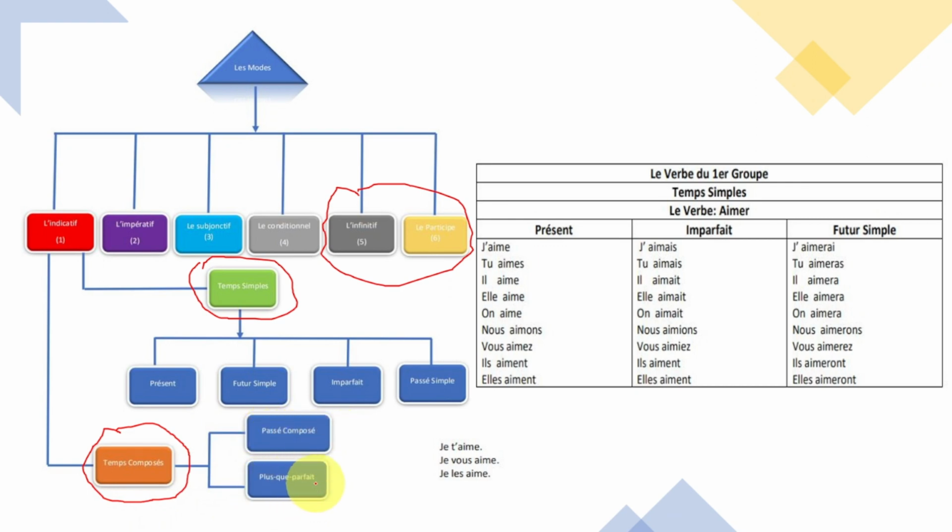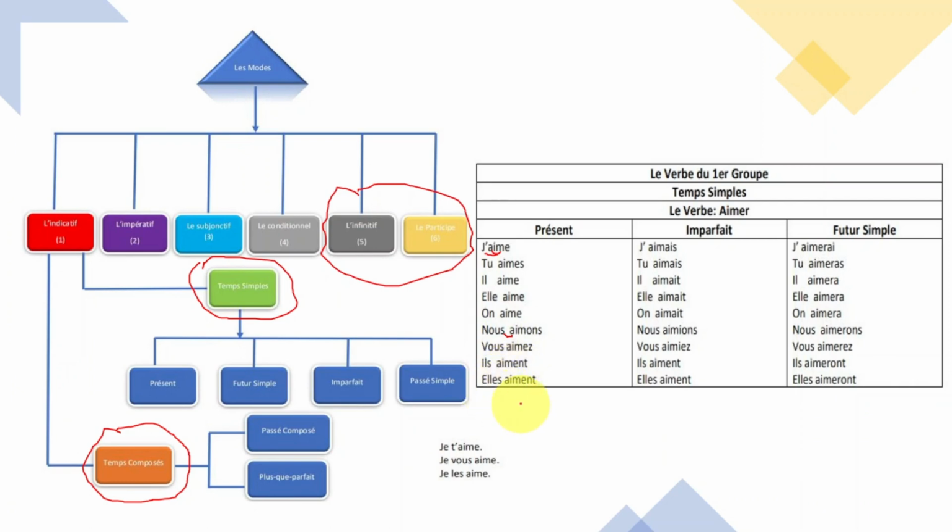Now, look at the time I'm using. If I say, j'aimais, tu aimais, tu aimes. So, j'aime. Okay? When we link this together, it becomes j'aime, tu aimes, il aime, elle aime, on aime, nous aimons, vous aimez, ils aiment, elles aiment.